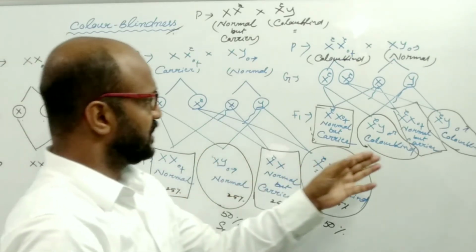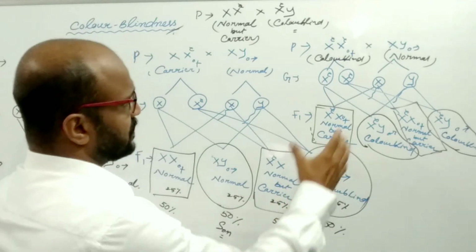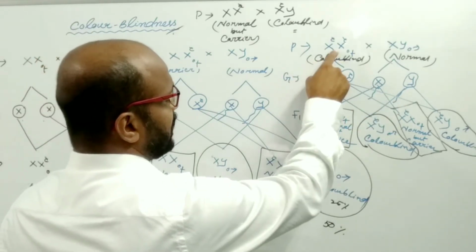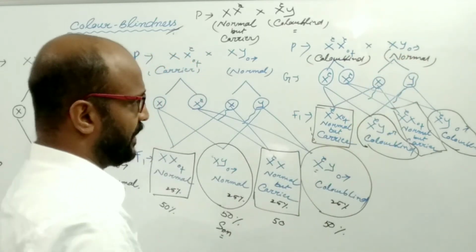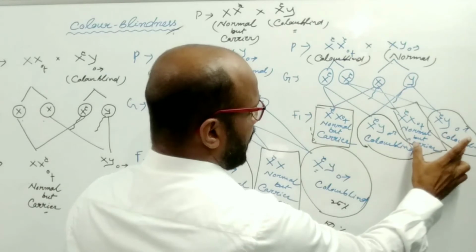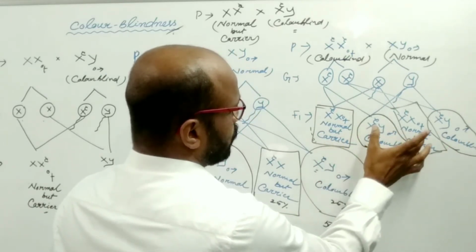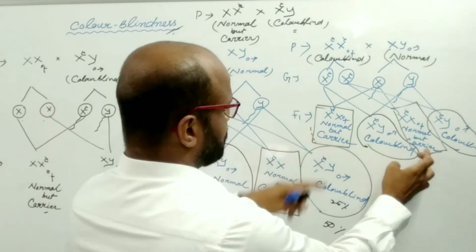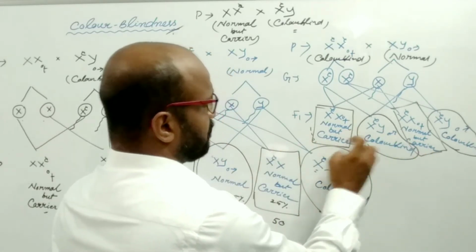The third case, if the marriage takes place between a color blind female and a normal male, then what happens? Out of these two sons, all the sons become color blind, and of the two daughters, 100% become normal but carriers.